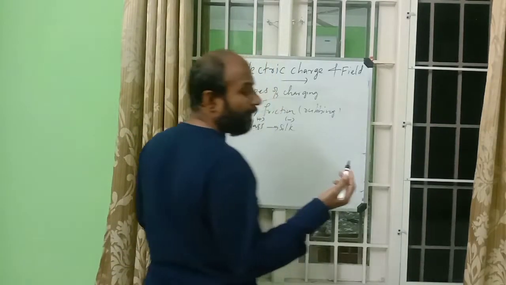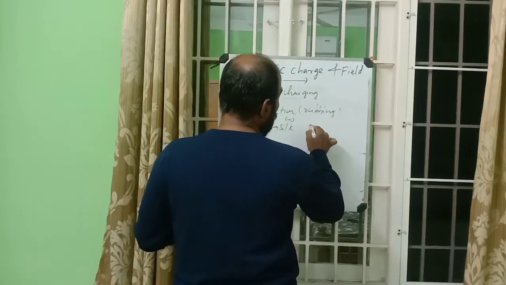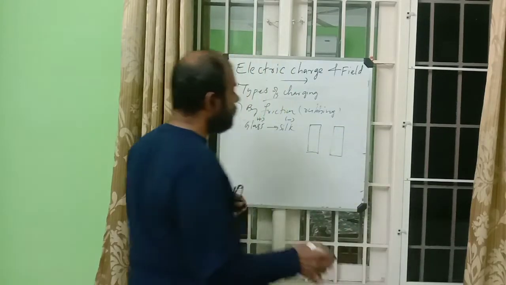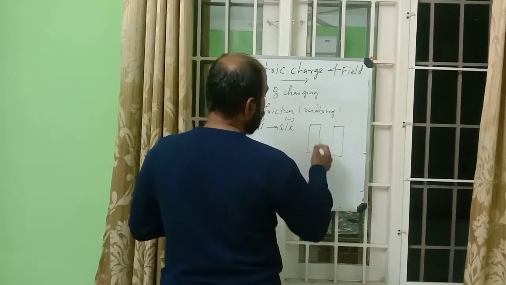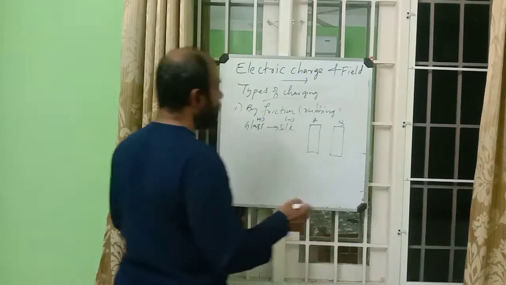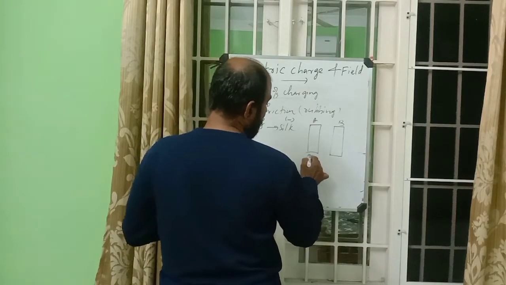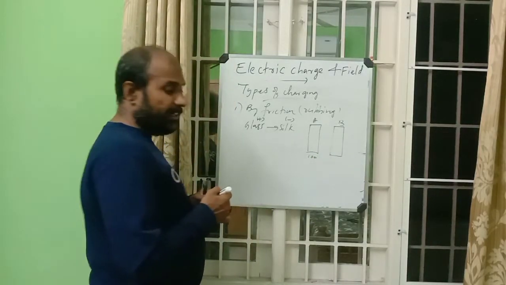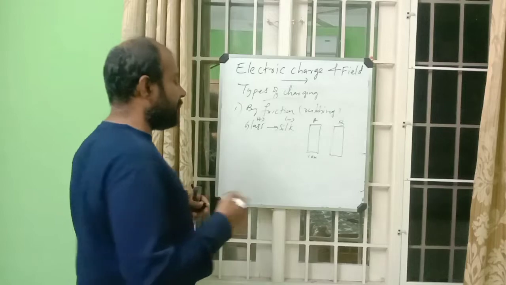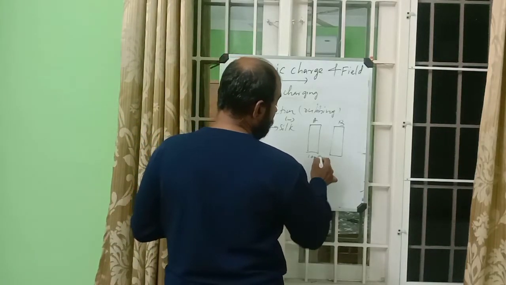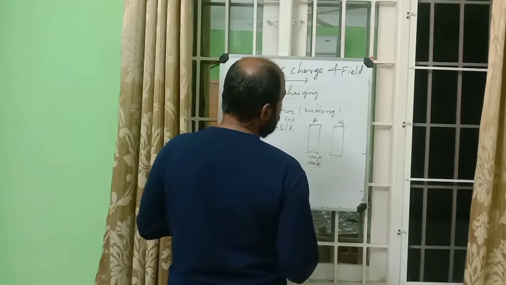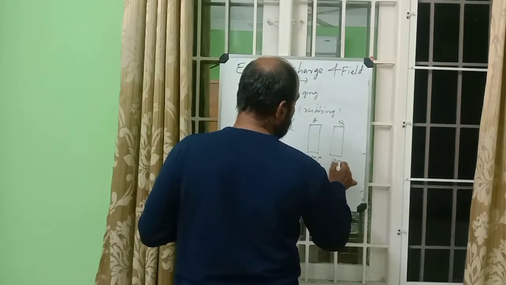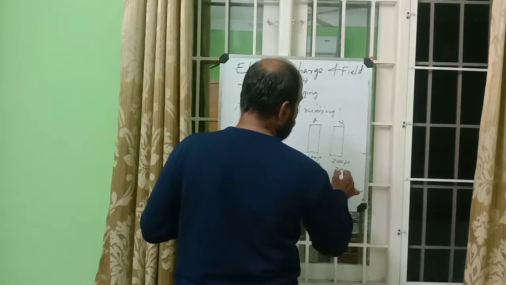Why does this actually happen? Normally, suppose think of 2 bodies, A and B. Just for explanation, I am telling approximately, just as an example, there are 100 protons and 100 electrons in the first body, and in the second body, 200 protons and 200 electrons.